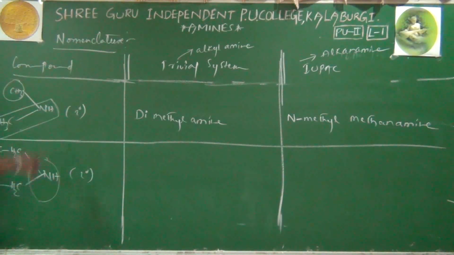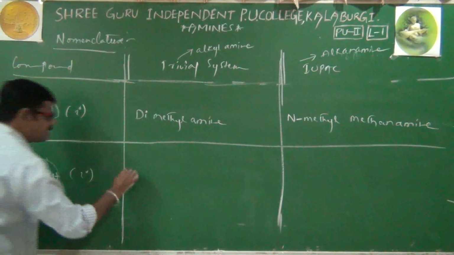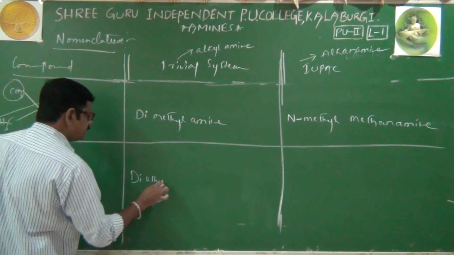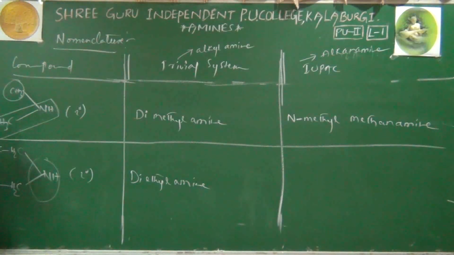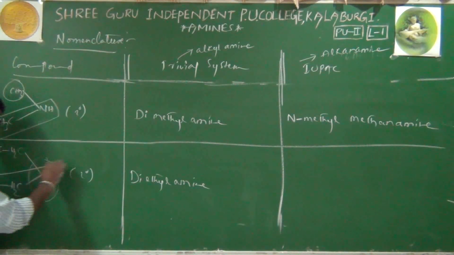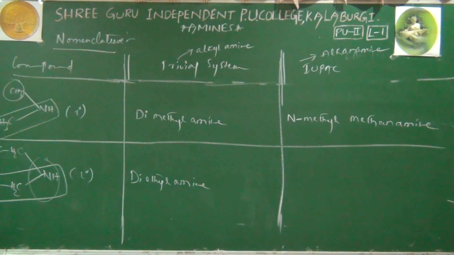Then how to write its common name is already known to you. Previously it was dimethylamine. Now it is ethyl, so diethylamine. Common name already completed. Now we'll go to IUPAC, which is also quite similar. It is also an ethyl group. If both the groups are the same, there is no problem. Any one group will be considered as the parent chain, and the other group is treated as a branch.